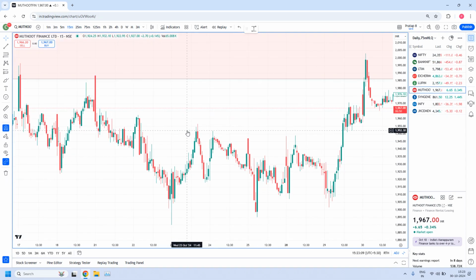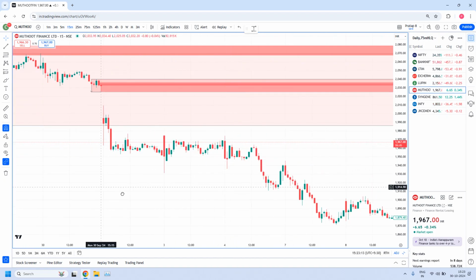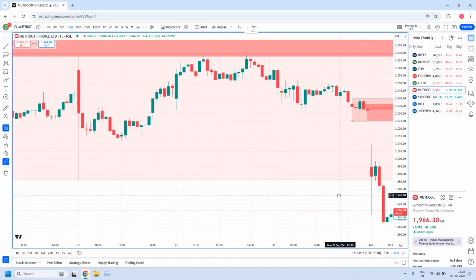15 minute zone. We have a drop, we have a base, again you have a drop with hidden body. Also see here, there is a pro gap. Today prices entered into the pro gap and then came down.